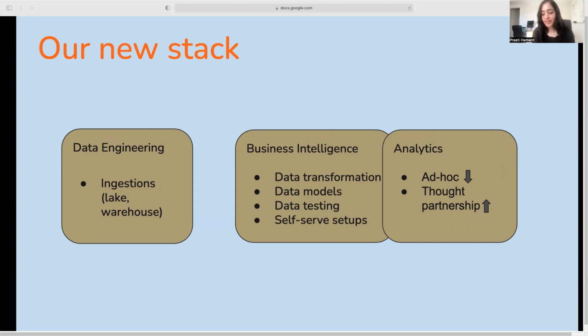The reason being that analytics is the team with a lot of domain and business knowledge. And this is critical when it comes to designing data models. So business intelligence closely collaborates with analytics to leverage all this domain knowledge and use that in the data models. So you could say that the two teams co-own the data models.